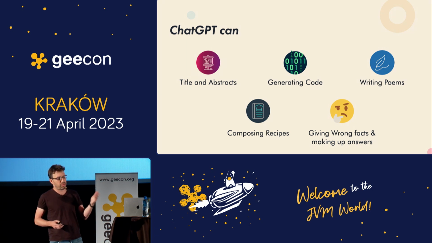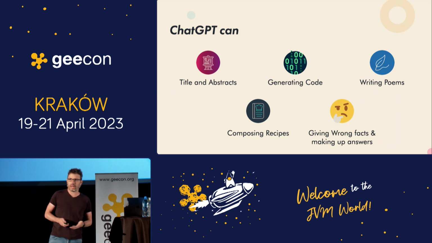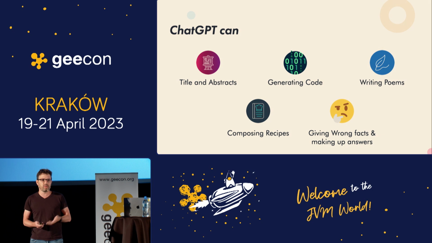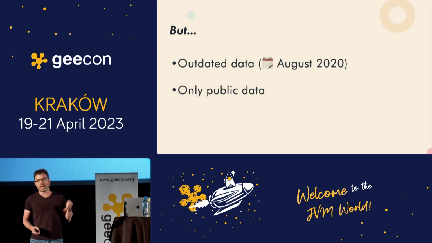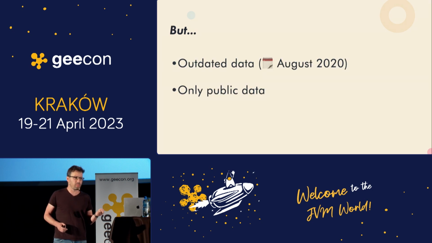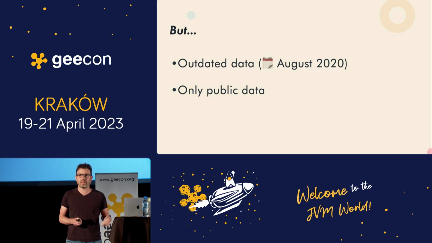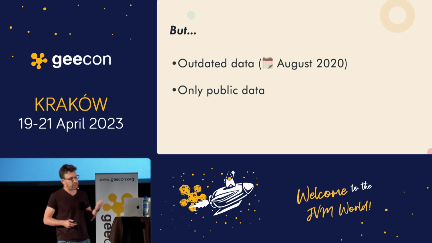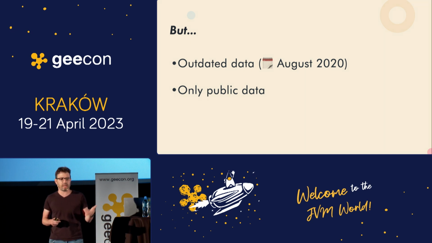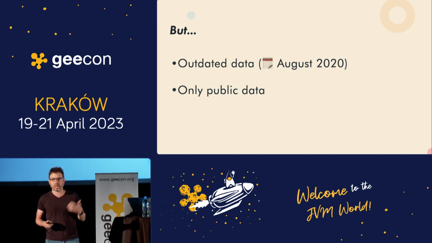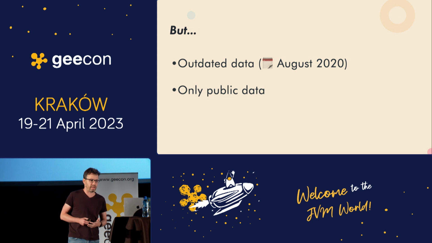So ChatGPT can do that, and probably a lot more than that, as you noticed, but it has two pain points. One, it's a trained model, so it can sometimes have outdated data. In the beginning, when it came out, it had data until August 2020, and now they're making it better and better with more refreshed data.